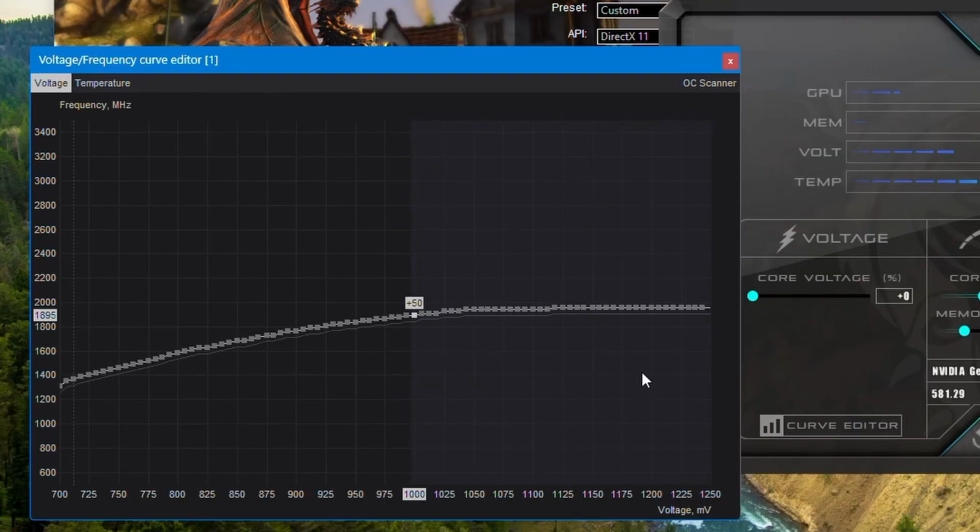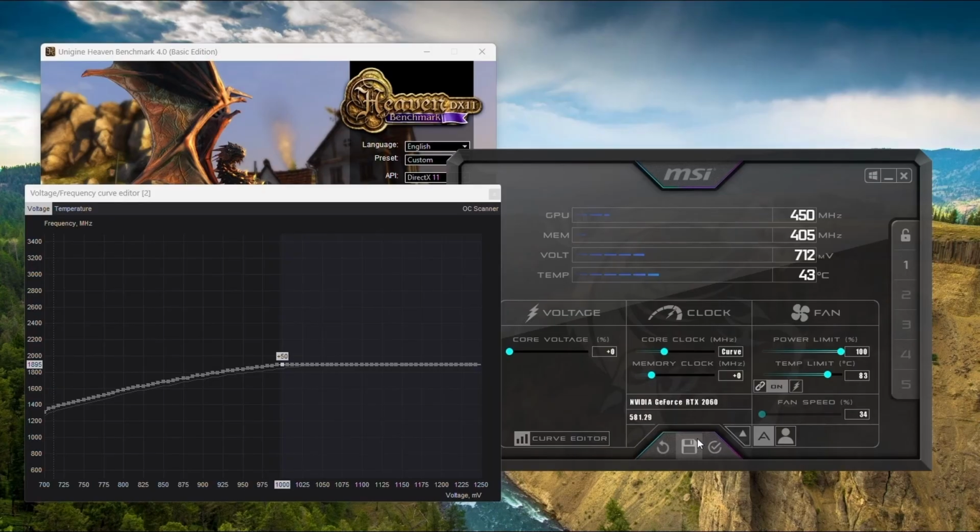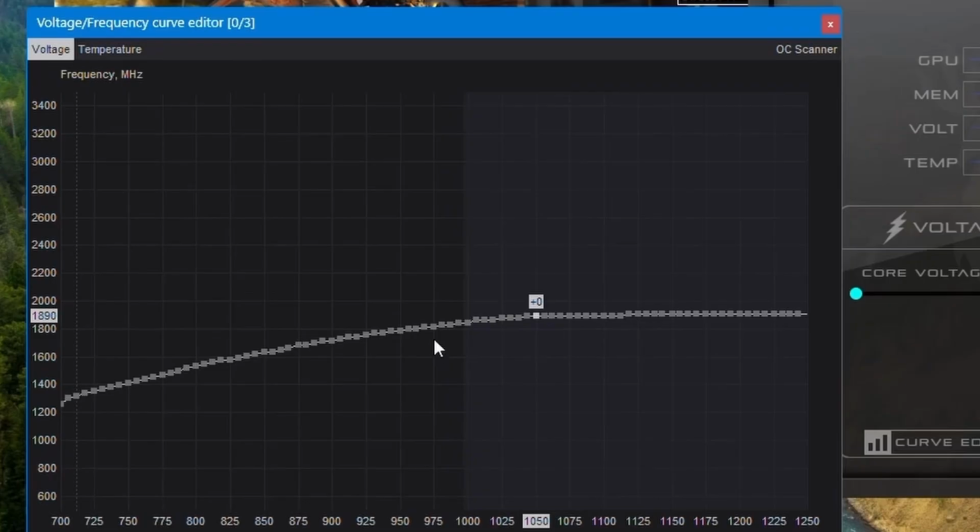Now again press and hold shift and press the enter key 2 times. Your graph will be flattened. Here you can click the apply and save icon. Now again benchmark to see if the system is stable.